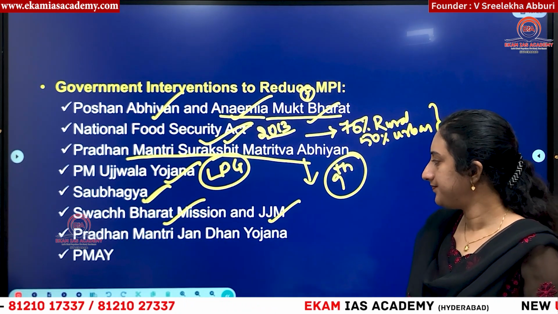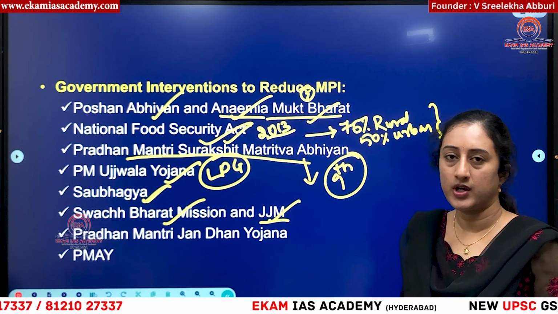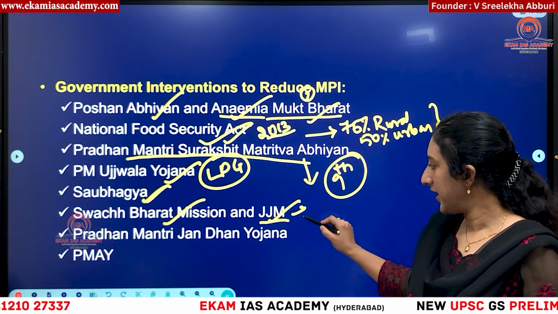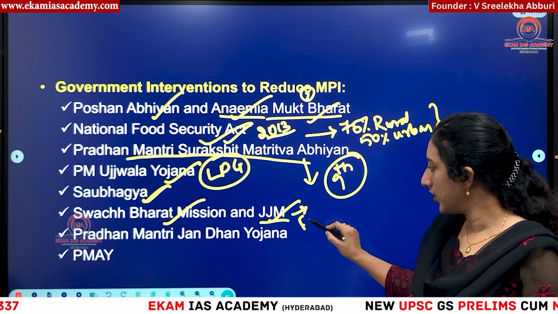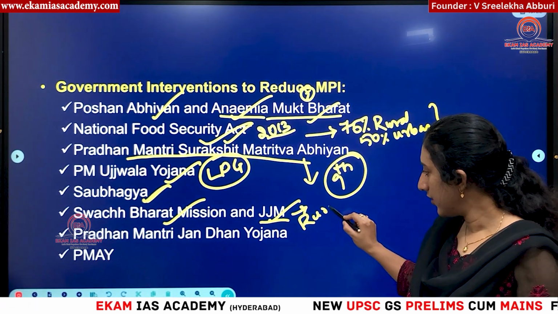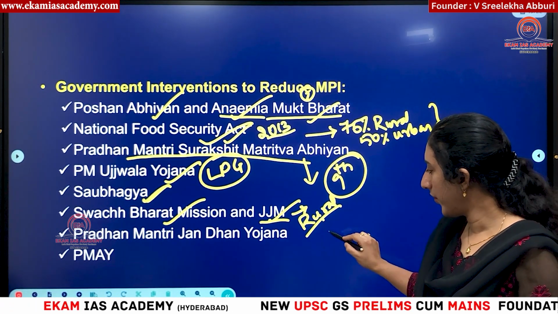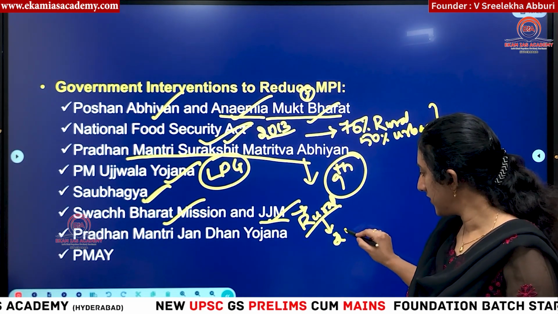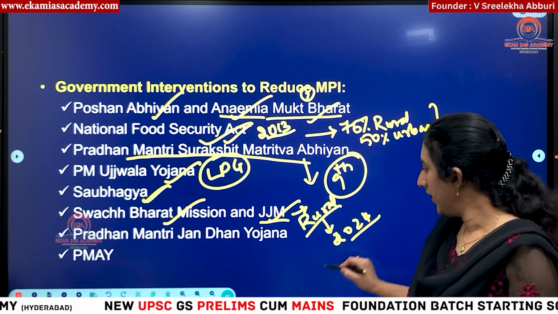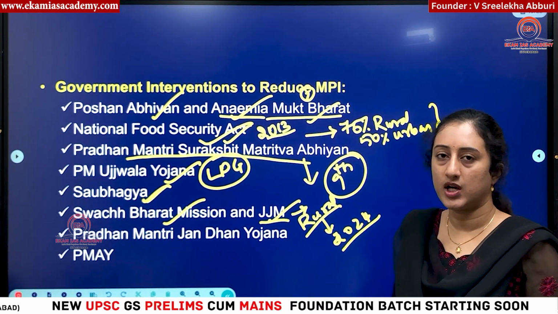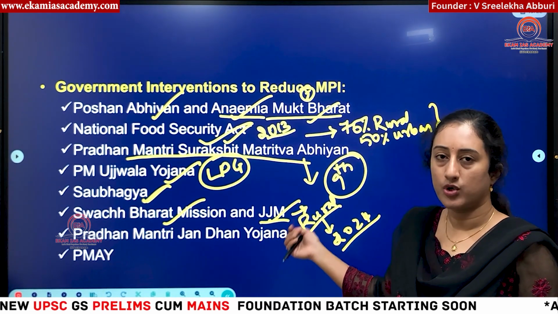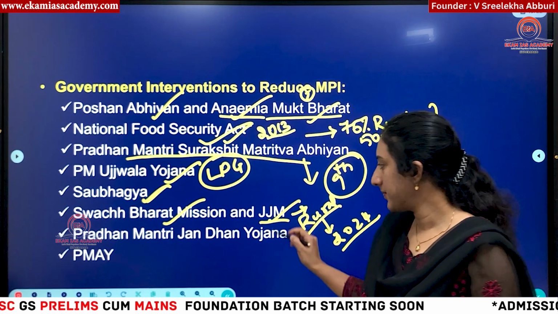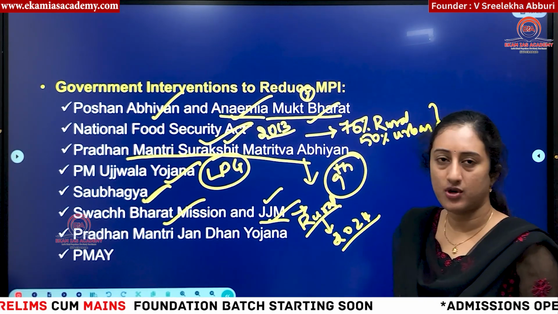This is Jal Jeevan Mission, JJM. So this scheme was launched mainly to provide every rural household, every household in the rural areas, tap connections, drinking water connections under this scheme by 2024. Every rural household will be provided with water connections by 2024. That is the main objective of this scheme under Ministry of Jal Shakti.